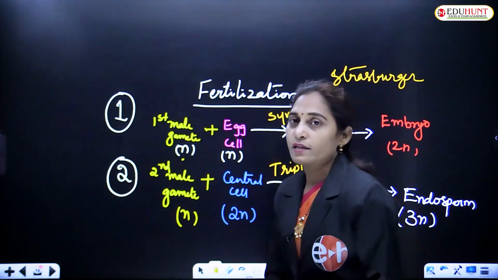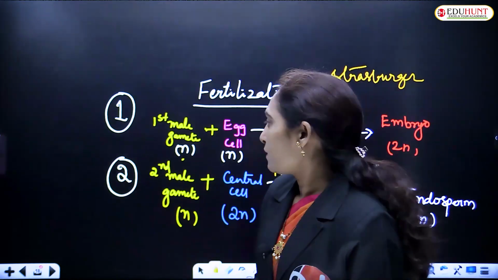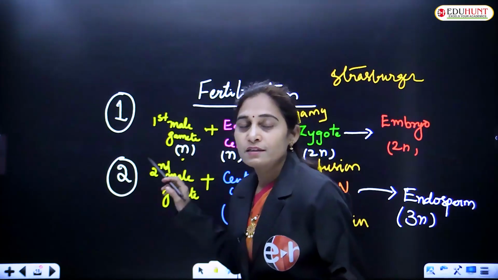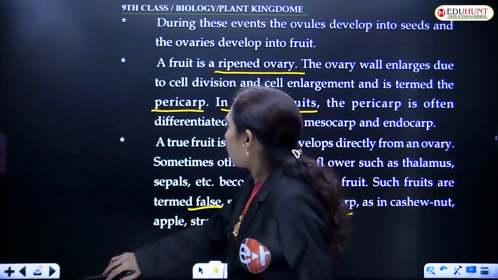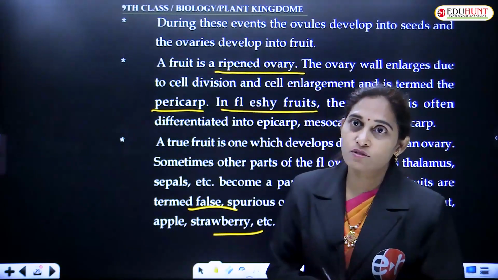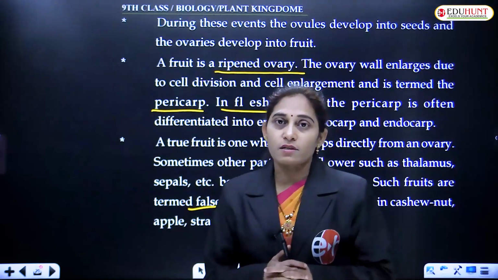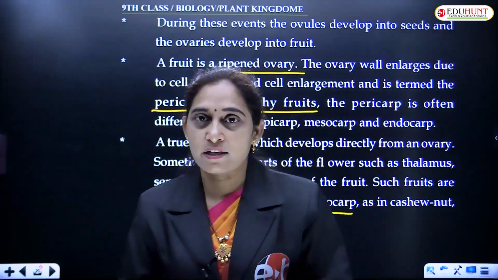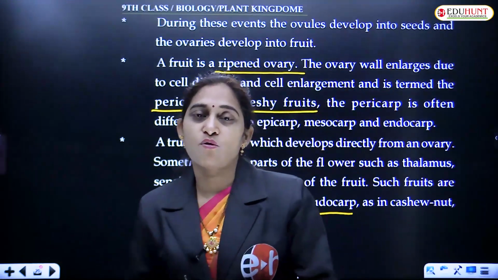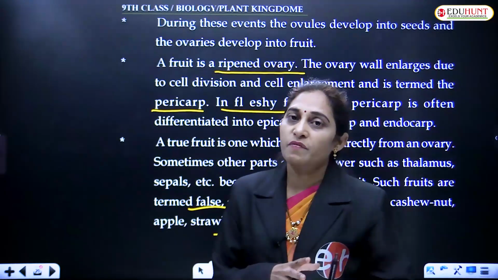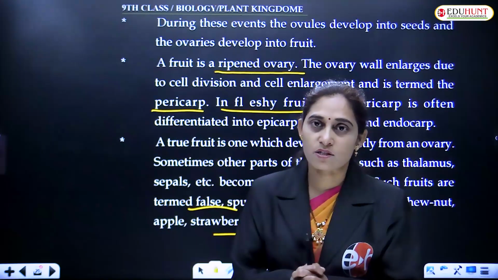Okay, this is how the fertilization process takes place in angiosperms. Anyway, this was discussed in detail in this session, and how the fruit is produced and what are the post fertilization changes. In the next session, we'll discuss the different classes of angiosperms, that is dicots and monocots, how dicots are separated from monocots and what are the distinguishing features between these two, and some more details of angiosperms. Goodbye.